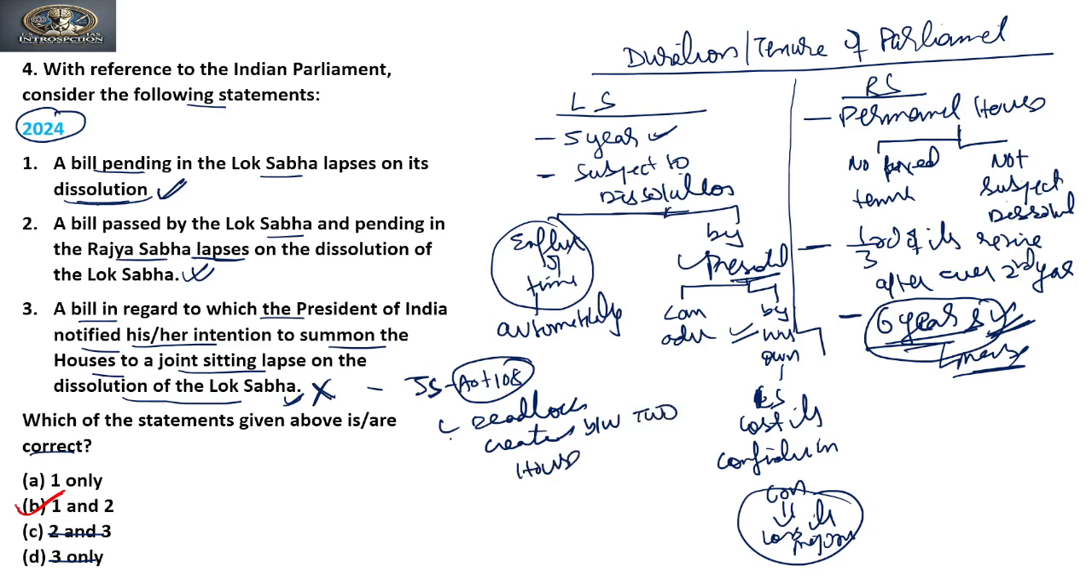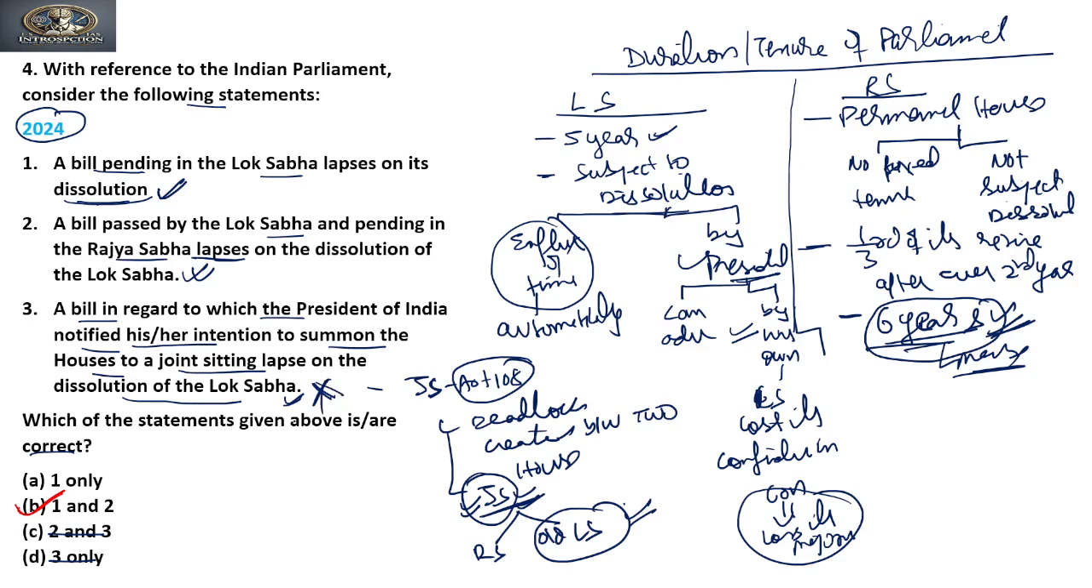So in case of deadlock, the President will call for a joint sitting, and once the call is given for the joint sitting, and after the joint sitting is called, the Lok Sabha is dissolved, then also the bill will not lapse. Now the joint sitting will happen, and in this joint sitting the Rajya Sabha and the old Lok Sabha will participate. Not the newly constituted Lok Sabha will get a chance to participate in the joint sitting, because the dispute is between the Rajya Sabha and the old Lok Sabha. Clear? So on the basis of this, the third statement is incorrect.